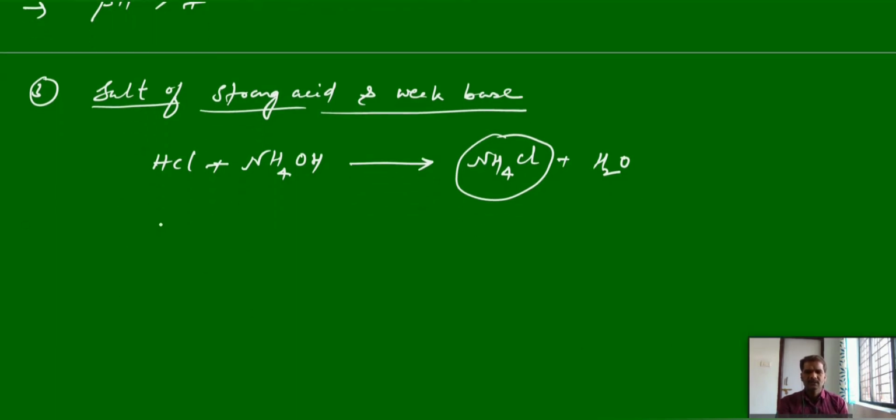Like that you can take so many examples. Sulfuric acid and ammonium hydroxide, you will get ammonium sulfate plus water.